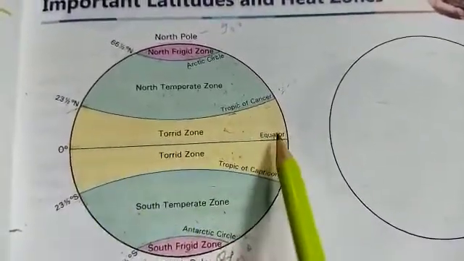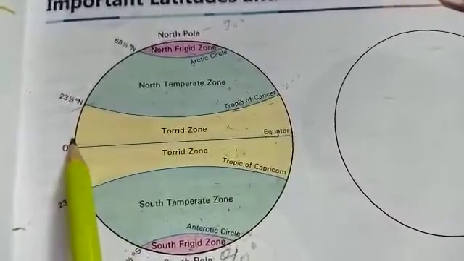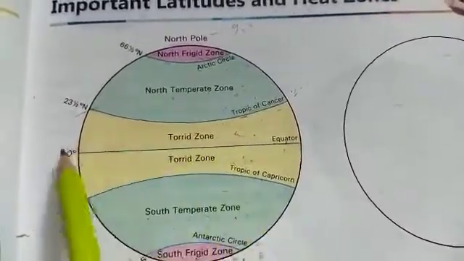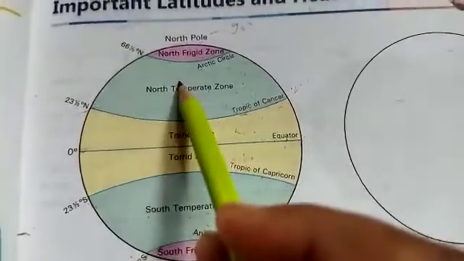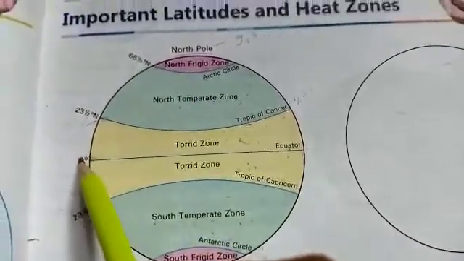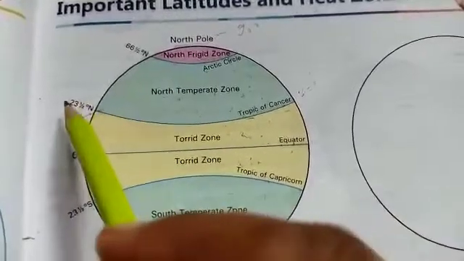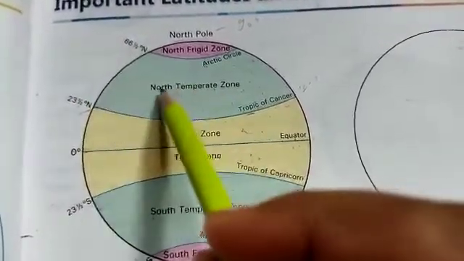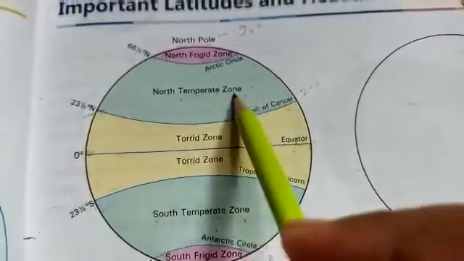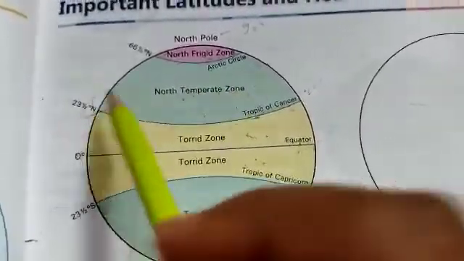It is our equator and 0 degree. From the equator in the northern hemisphere, 0 degree to 23 and a half degree is our north temperate zone.